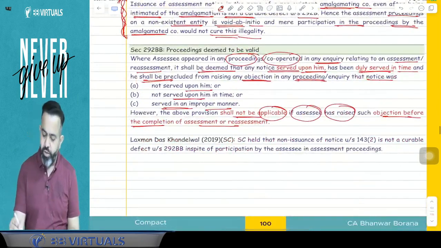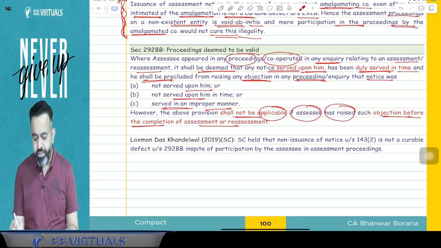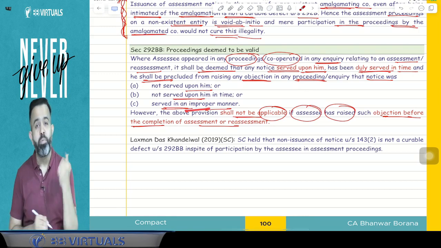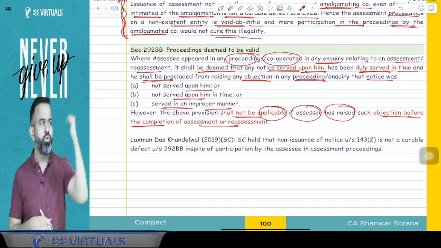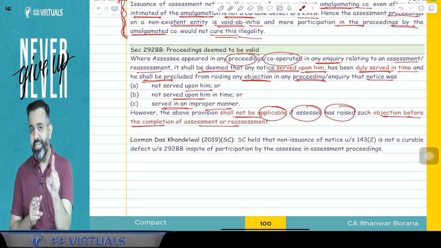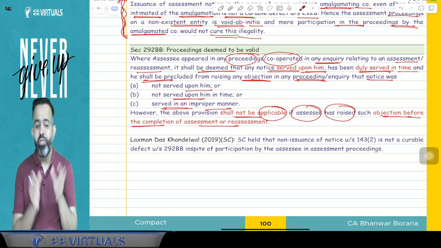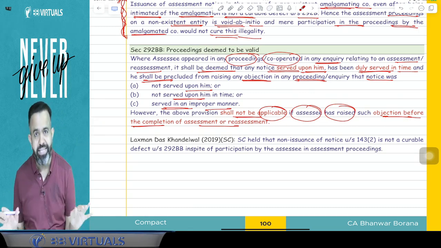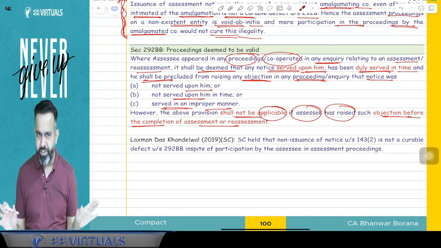Now this last section I already explained to you earlier also. Okay guys, for example, if any notice is not served on you in time or is served in an improper manner, but the assessment is already completed, after that can you raise the point that this notice was not served in time or not in the proper manner? The answer is no. If the assessment is completed, then you cannot object to this. But if the assessment is still pending, then you can object and say that this notice was invalid. But if the assessment is already completed, then you cannot file the objection. You got my point or not?